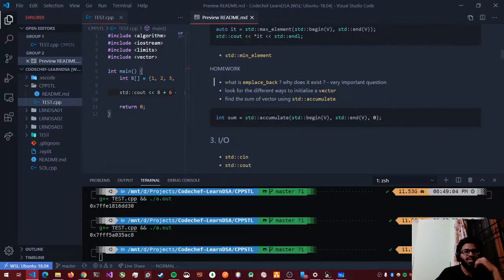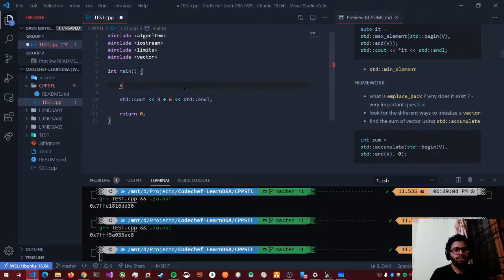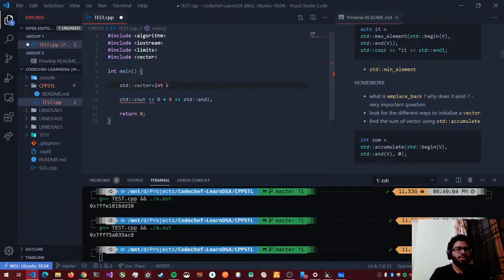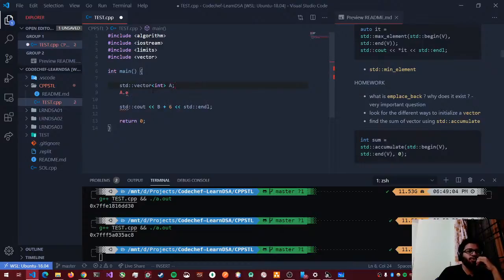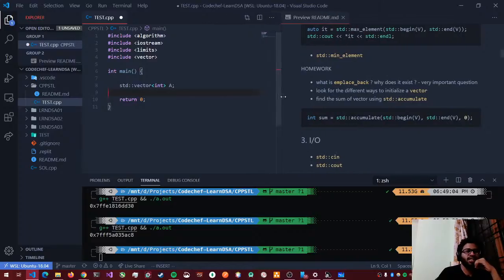So the first question: what is emplace back? Something that you would have noticed is if I do std::vector<int> a, there is something called a.emplace_back. So what could be the reason for having that function? Something that you need to Google and find out. Okay, and look for various ways to initialize a vector.